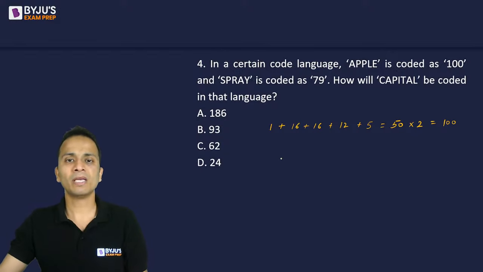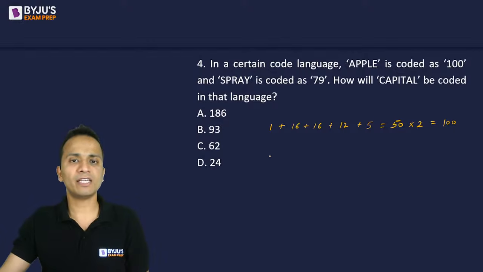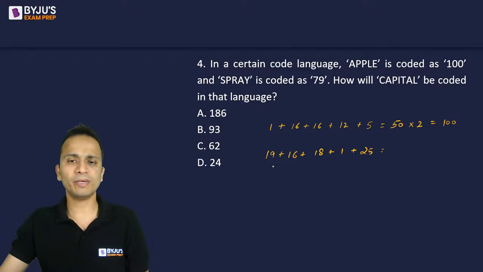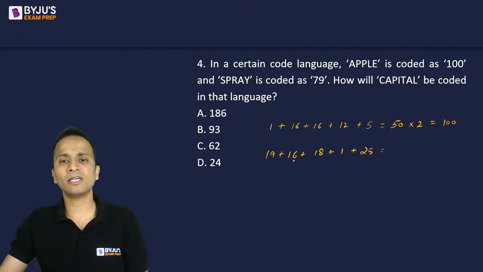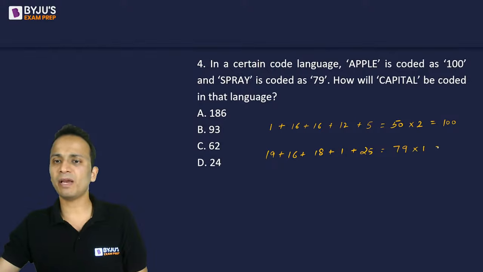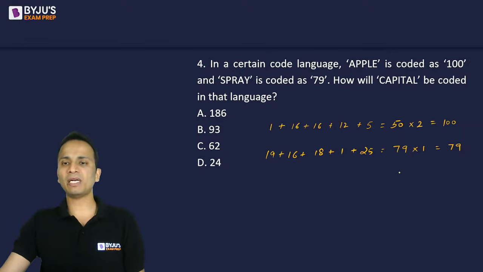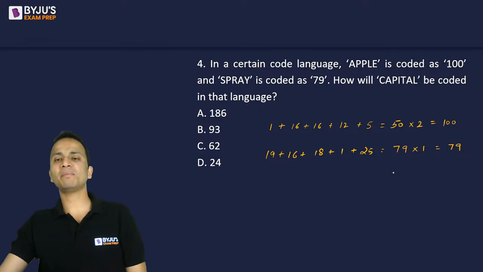Okay? Now similarly for Spray, what they have done is S is 19, P is 16, R is 18, A is 1, and Y is 25. Let us add all of them. 19 and 16 is 35, and 18, 53, 54. 54 and 25 is 79. But in this case, they have multiplied it by 1 and obtained the answer as 79. In the first case, they have multiplied it by 2. In the second case, they have multiplied it by 1.